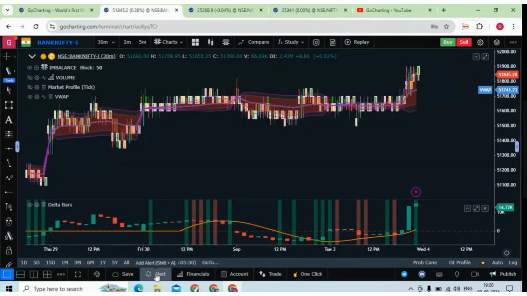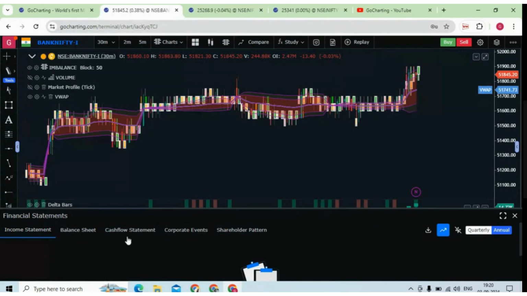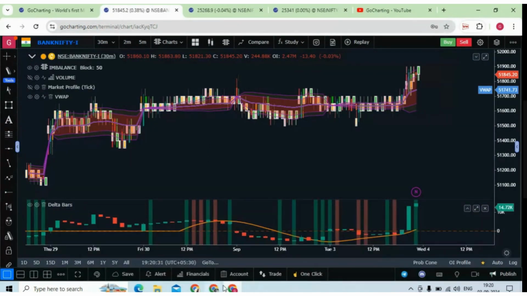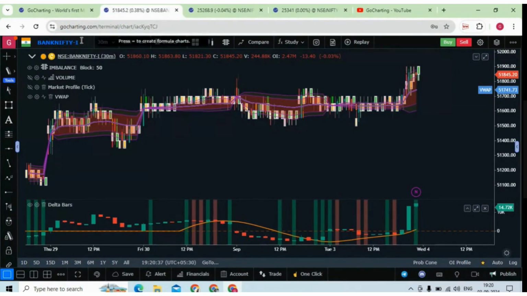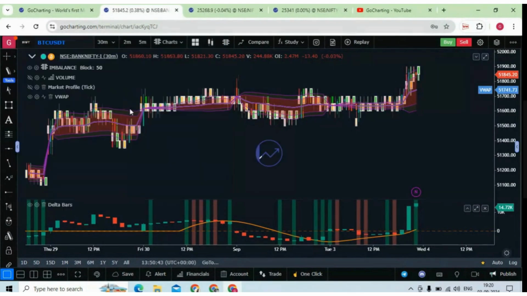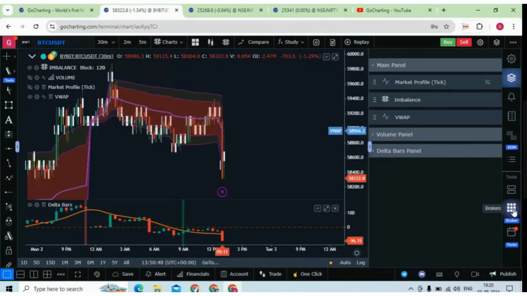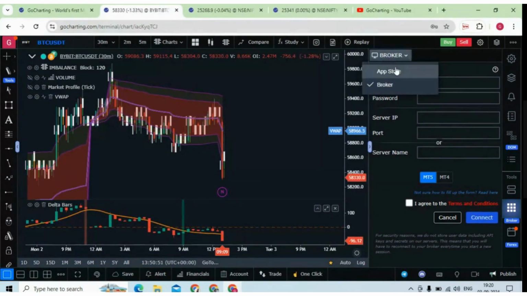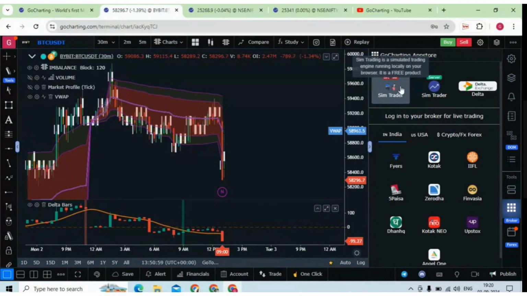Now you can set the alert from here, as I have already explained. This is the financials. You can see the financials for different stocks, and then this is the account section. Now suppose I try BTC USDT. Let me put it, and now this is live. Suppose we are trading, so as I told you, you can connect your broker. If you go to this app store, we have this sim trader over here. There are two sim traders, that is, paper traders. This sim trader will save your trades on your browser, and this will save on server.